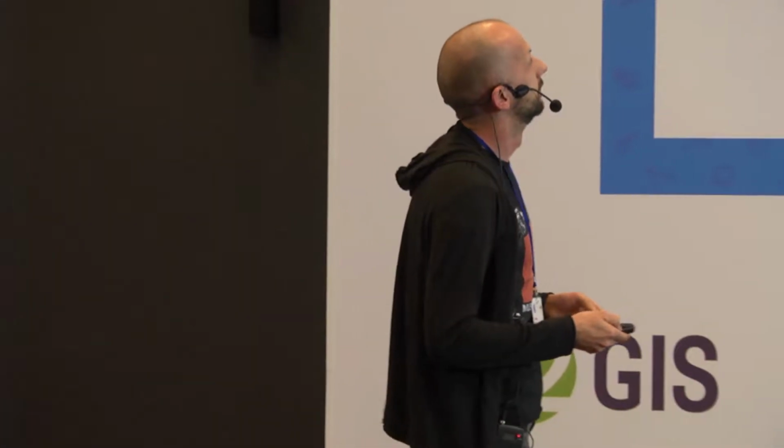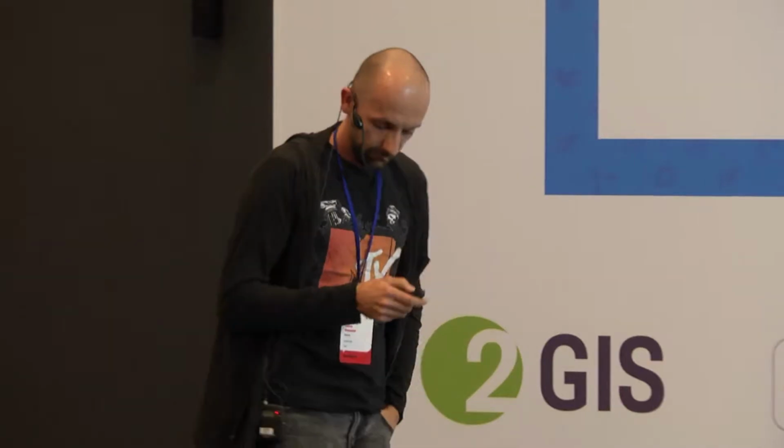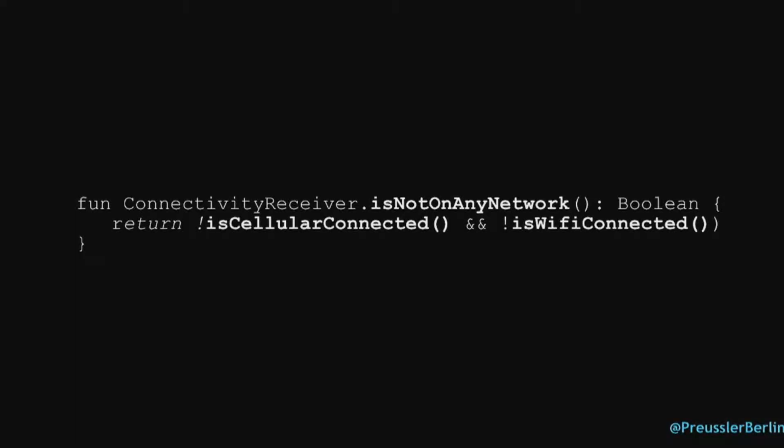Actually, in Kotlin, this is possible. It's called extension functions. What we will do is, let's assume this class was called connectivity receiver. We will add a method to that class, just in your test space. It sounds really scary, right? But it's something that other languages have too nowadays.